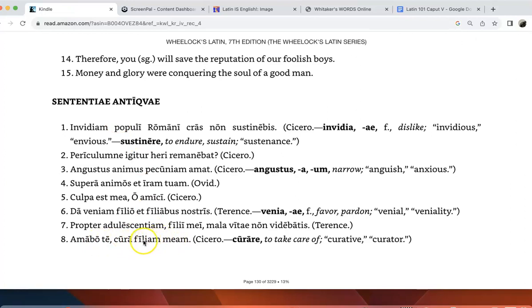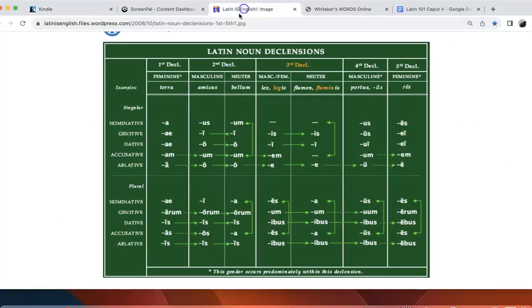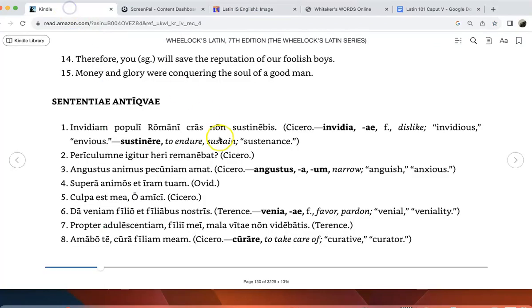Cicero had a beloved daughter. What did he mean by that? Well, he was executed by Mark Antony. And so one of his last words were, please take care of my daughter. He was talking to his friends when he knew that his fate was sealed. So filiam meam, you can see that's accusative singular. So that tells us that daughter is the direct object.